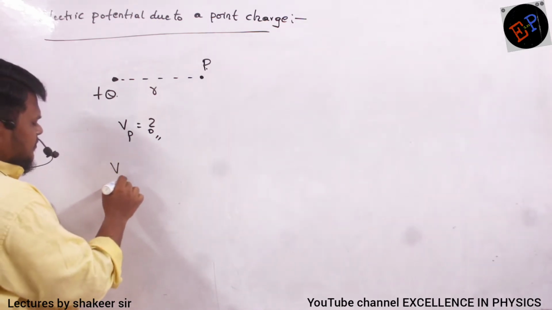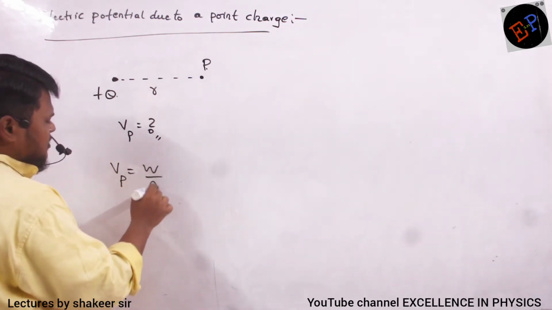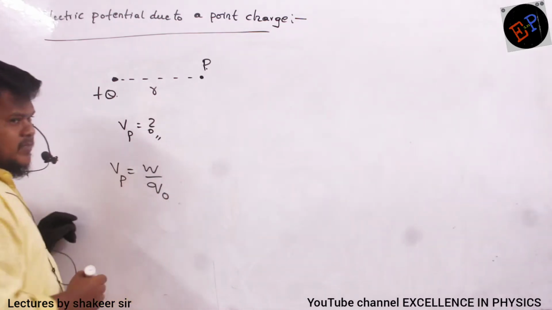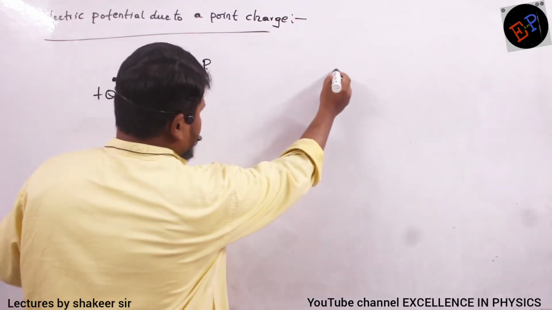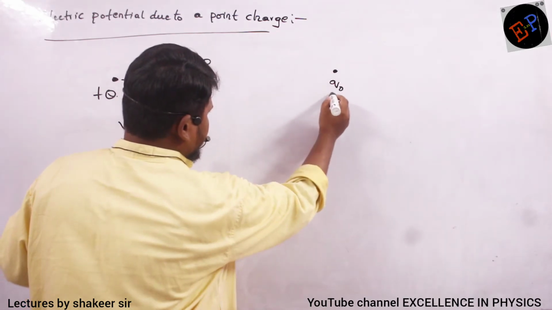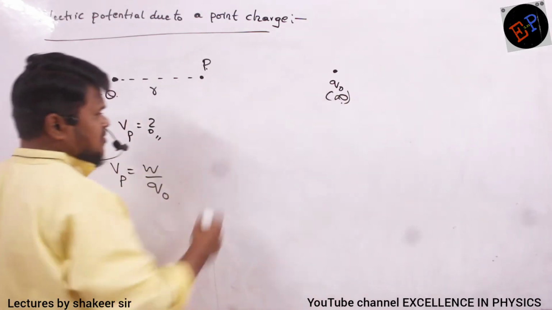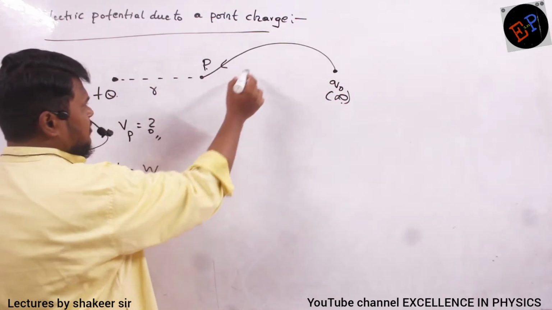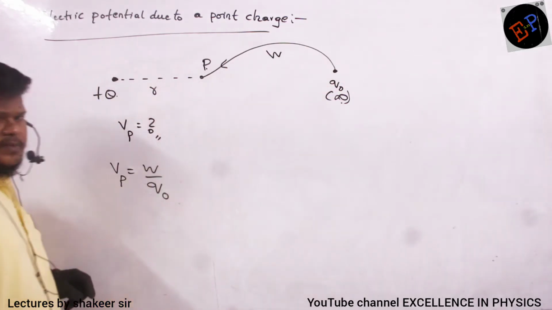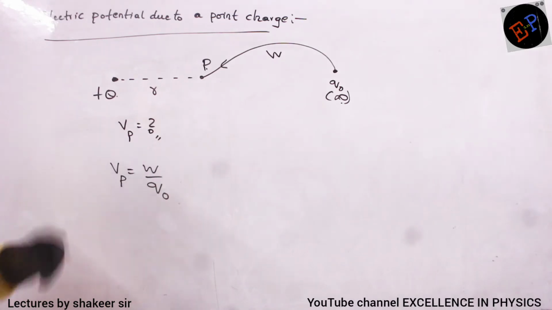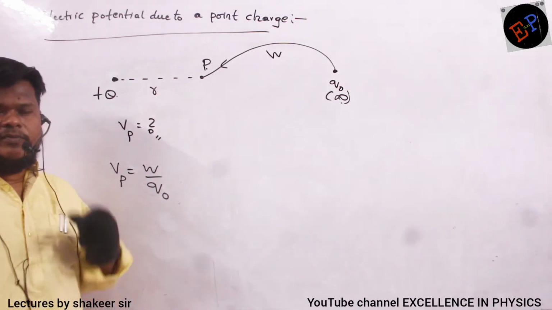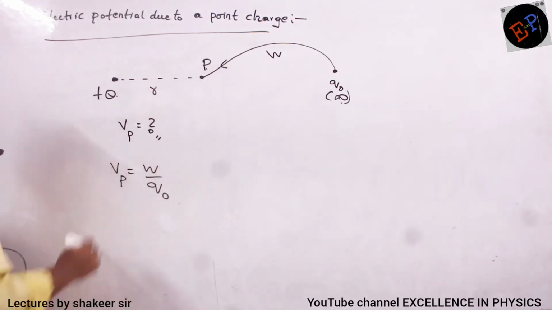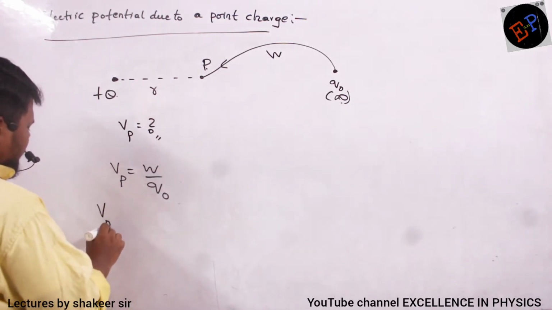Potential is nothing but work done per unit test charge or unit charge. Clear, no? Some charge Q naught was present at infinity, and if I want to bring this charge up to here, then definitely I have to do some work. That work done per the charge which you have carried, if you divide both of them, then you will get the potential. So, potential because of a point charge.